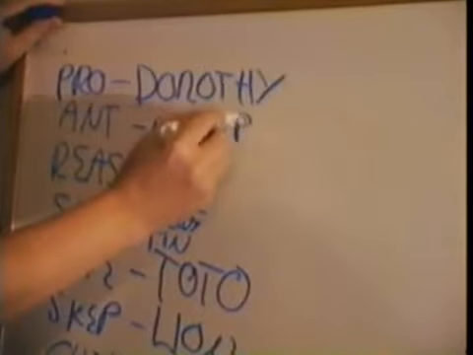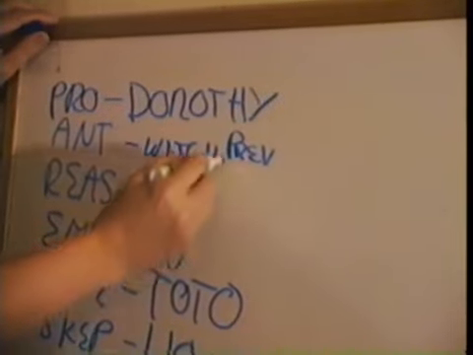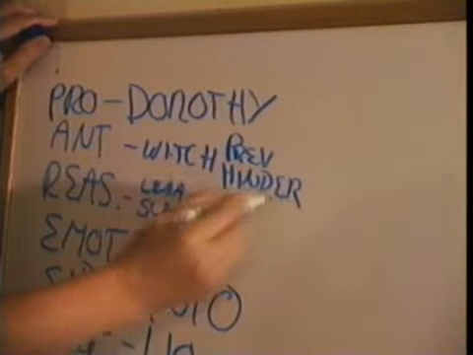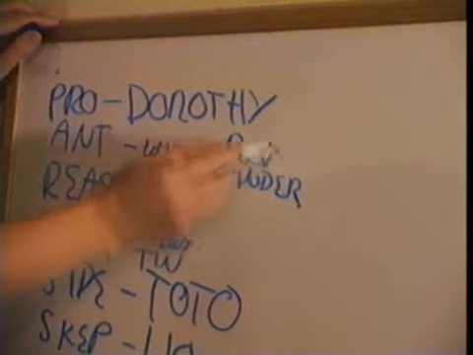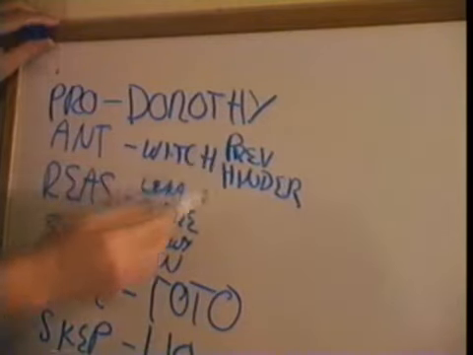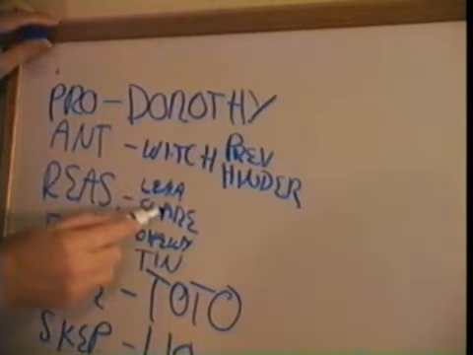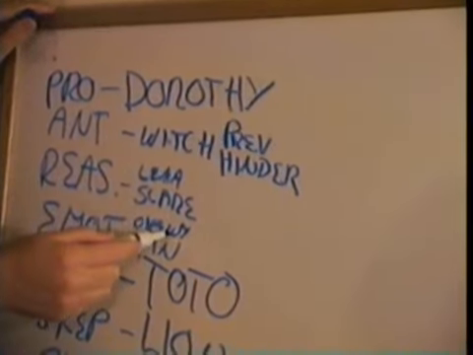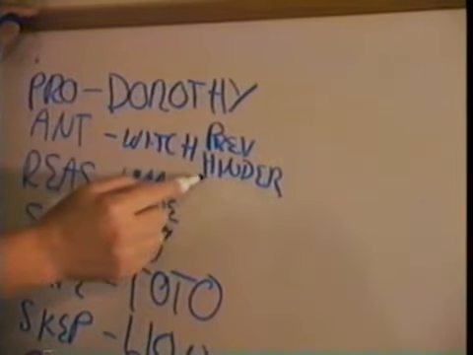So the witch gets the prevent part, prevent or avoid, and the witch also gets the hinder part. She gets the hinder part, and prevent and hinder are both external. So unlike Scarecrow and Tin Man, which each still have an internal or external, but they've swapped them compared to the archetypes of Leia and Chewie, the witch, she gets both the external, which means, of course, that the wizard, he gets both the internal.